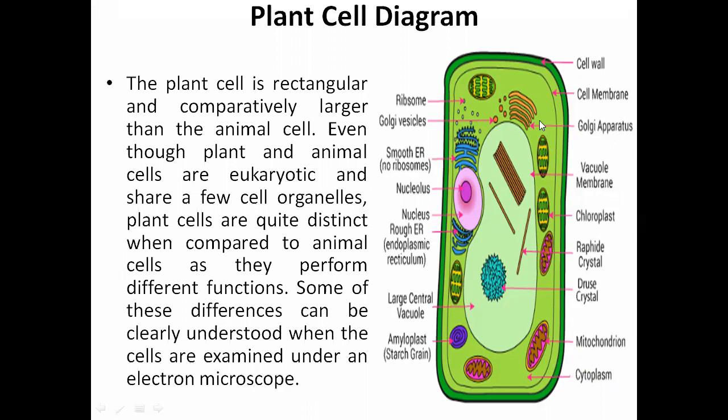When you see living plant cells in the electron microscope, you can see how they function compared to animal cells. They have more functions; we can see some of the basic ones.